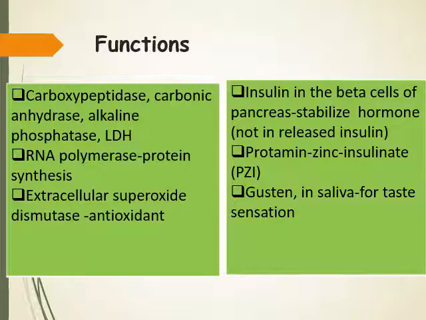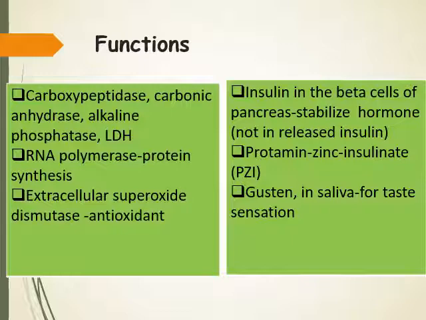So sometimes the question may even ask, name the zinc containing enzymes or selenium containing enzymes. So many examples are there. Here it is given: carboxypeptidase, carbonic anhydrase, alkaline phosphatase, LDH, etc. Then RNA polymerase, which is used for protein synthesis. Then superoxide dismutase, which is an antioxidant. All these enzymes contain zinc as a cofactor to enhance the enzymatic reaction.